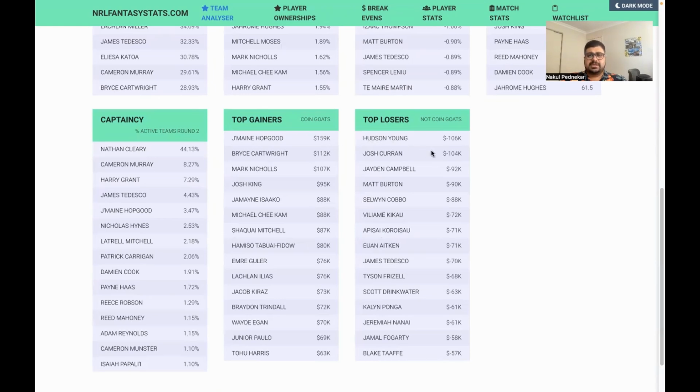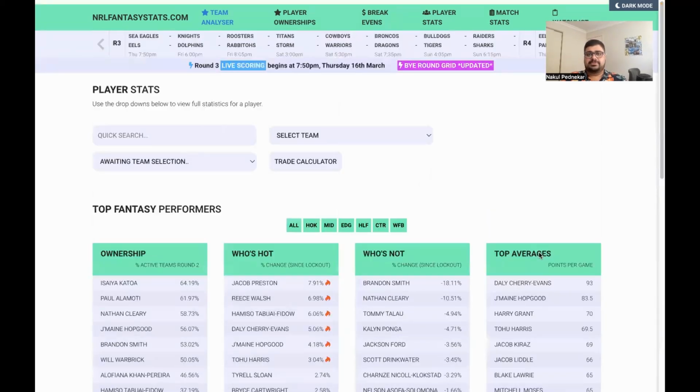Yeah, you can see here. I don't think this is relevant just yet, but in this top losers section in about 2 rounds from now, there's going to be players that have lost like 150K. So I think like a Hudson Young, in another couple of weeks, the Raiders hopefully can build some form. And if he's 150K down on last year, he's one that I'd be looking at. Cobbo, if he wasn't playing Origin, I'd love him as a pickup. Another couple of weeks, losing 130, 150K. Broncos are playing well, he just hasn't got much of the ball. Burden as well. I will talk about this in future weeks. This is going to be good fun to go through.